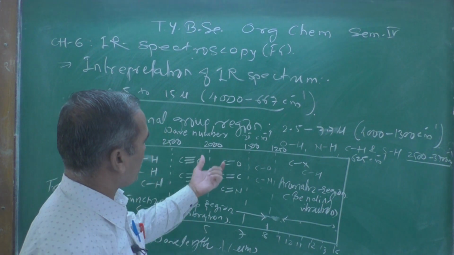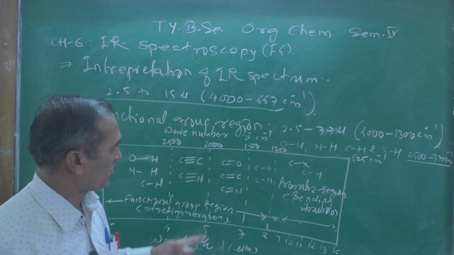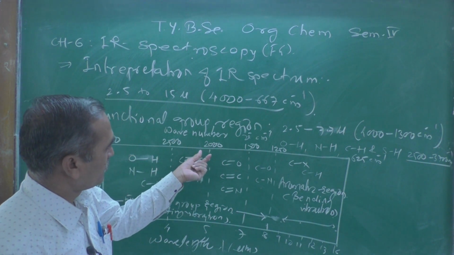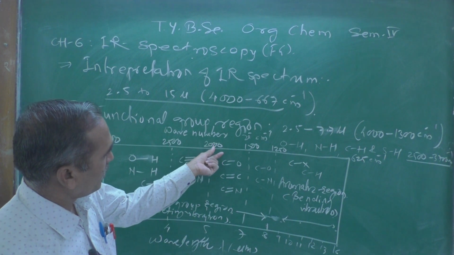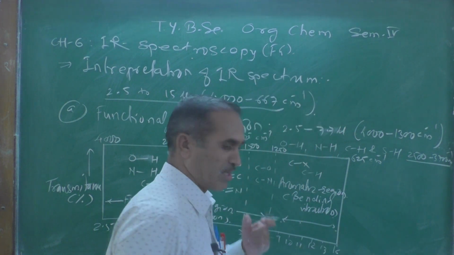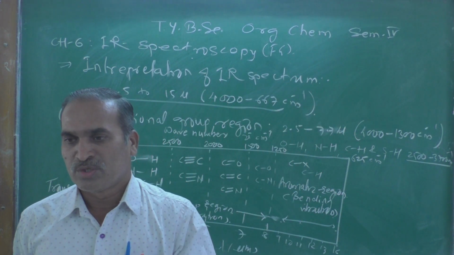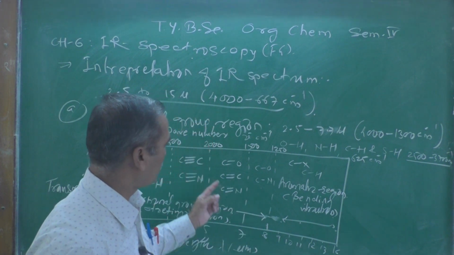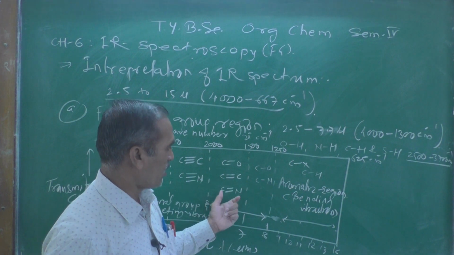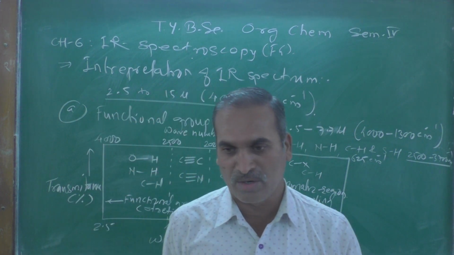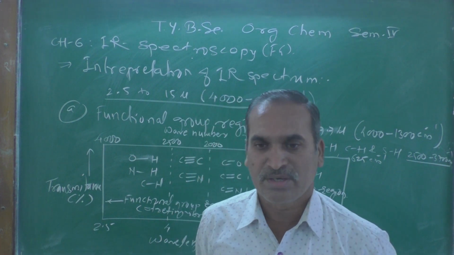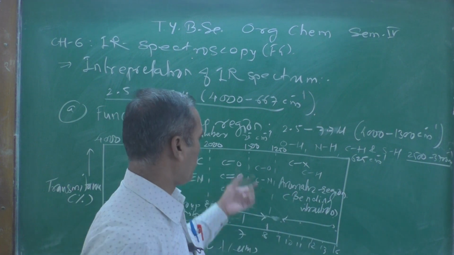If you observe this other region, the third region here, the appearance of an absorption band between 2000 and 1500 per centimeter generally appears due to the presence of a carbon oxygen double bond, carbon carbon double bond or carbon nitrogen double bond, and this region is generally termed the double bond region.